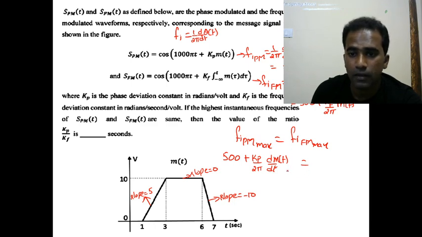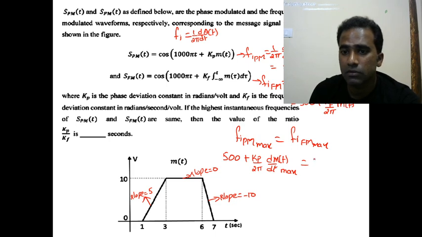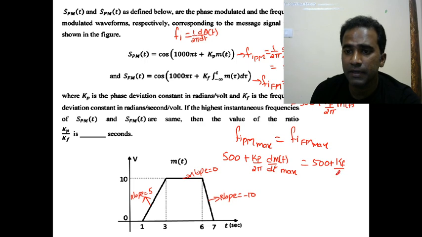So the maximum is equal to 500 plus kf divided by 2 pi into m of t maximum. When m of t is maximum, instantaneous frequency of FM is maximum.